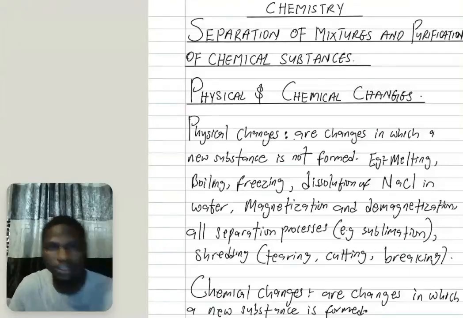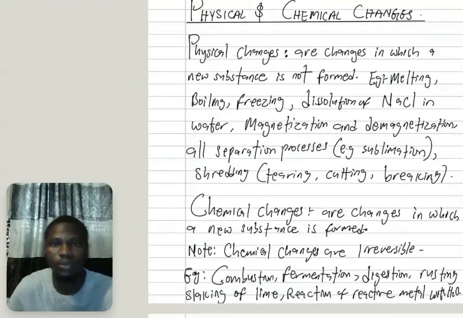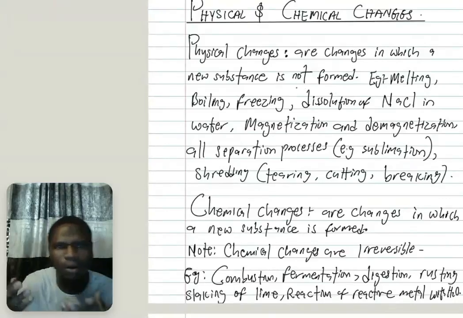Here we want to study physical and chemical changes. Now, what are physical changes? Physical changes are changes in which a new substance is not formed. If you hear the word physical or physical property, they involve a kind of change whereby we still have the same substance. There is no new substance formed. That is it. Now, what are examples?